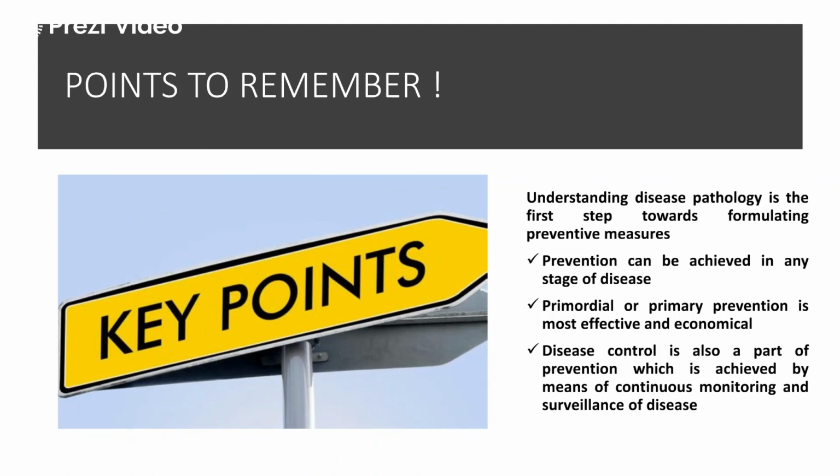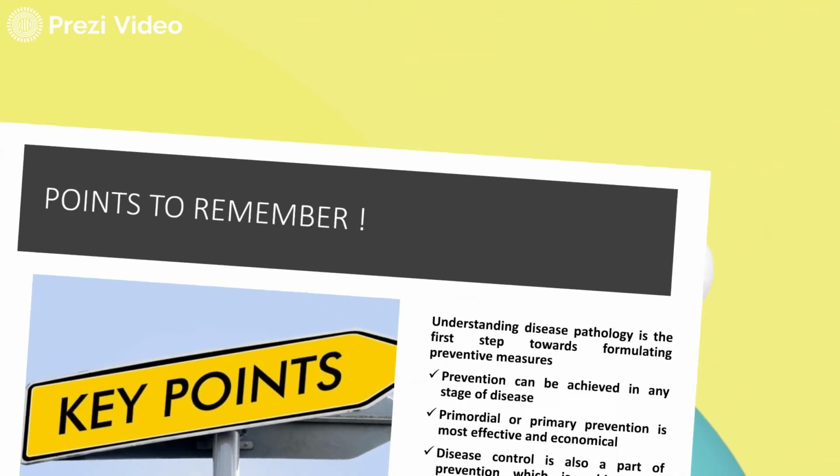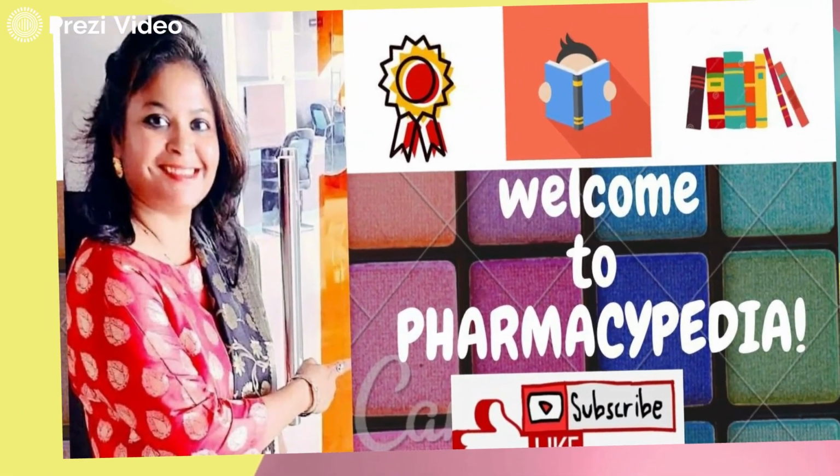Primary prevention is most effective and economical. Prevention can be achieved at any stage of the disease. Disease control is also a part of prevention, and it is achieved by means of continuous monitoring and surveillance of the disease.